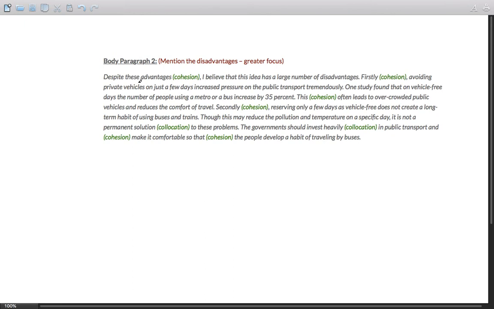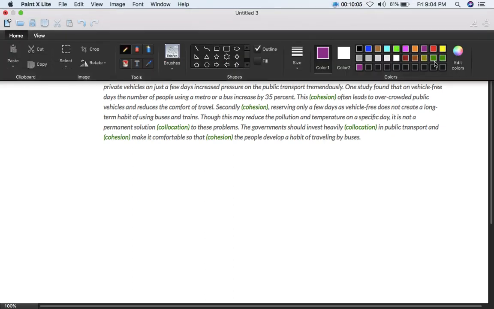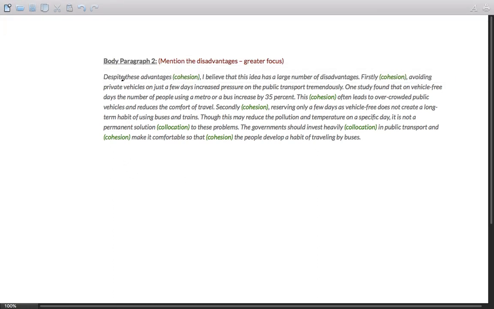Okay, let us come to body paragraph 2 about the disadvantages. Now, the body paragraph 2, which is about disadvantages, is again explain. I'm sorry for that. Explain the disadvantages and there should be greater focus. Despite these advantages. Now, these advantages refers back to the body paragraph 1 in which you mentioned advantages.